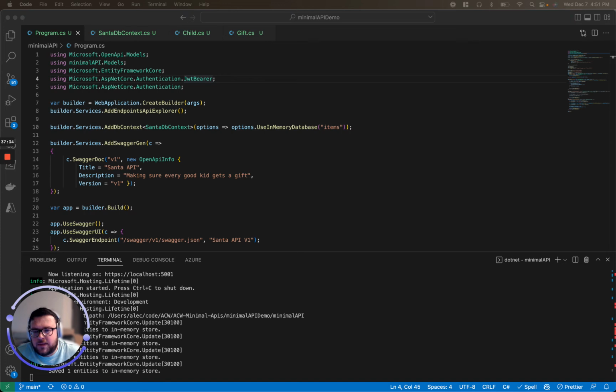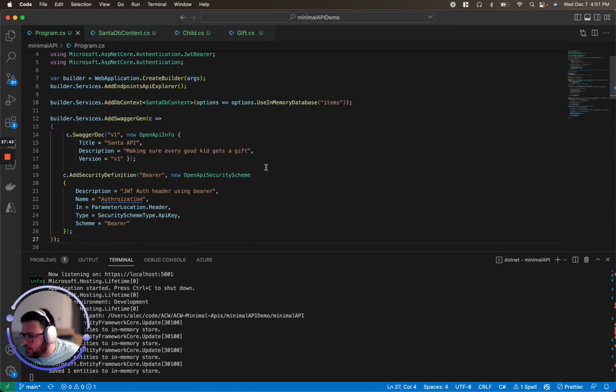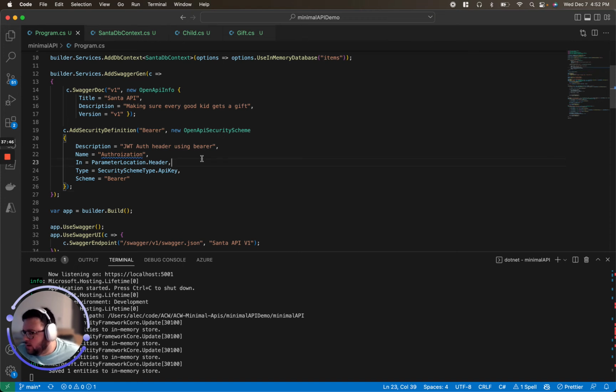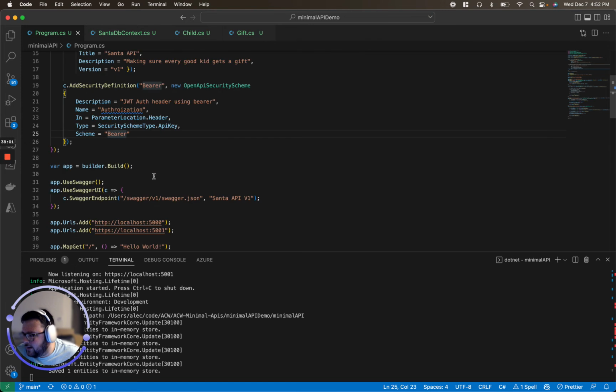So the first thing we're going to want to do is change our add Swagger code gen definition a little bit, because today the Swagger will not be set up to accept a bearer token. So what we changed is just added a security definition. It'll be a JWT auth header using bearer. We're telling it that the parameter location is in the header, be it API key, and the schema is bearer. The other thing we're going to want to do is add CORS and add authentication, JWT authentication, which will happen right after this. So these are pretty much just right out of the box.